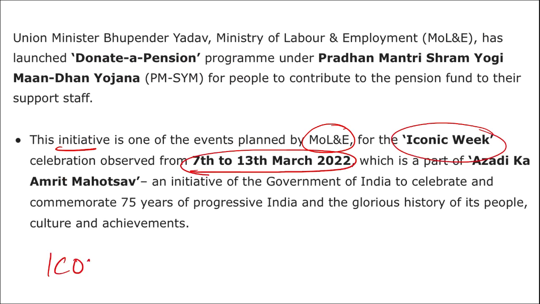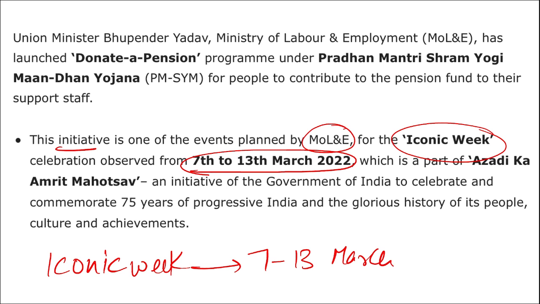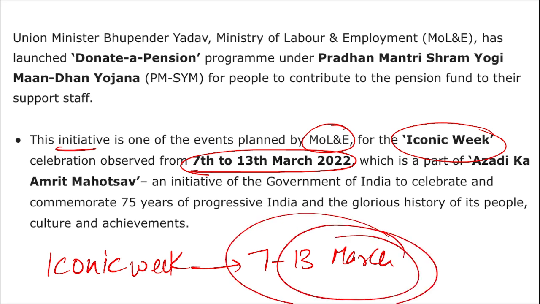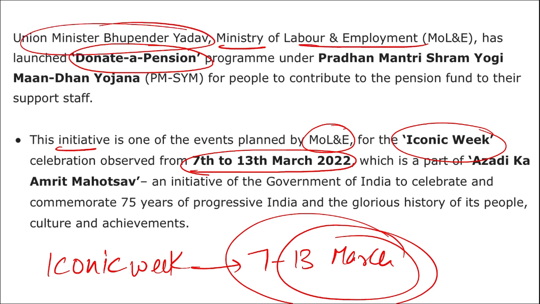First of all, remember, when is Iconic Week observed? It is observed from 7th to 13th of March. All right, 7th to 13th of March. That is an initiative of the Government of India. And if asked what is the responsible ministry for launching this Donate a Pension, it is the Ministry of Labour and Employment. And if the name of a person is asked, then it is Bhupender Yadav ji, who launched this Donate a Pension scheme.